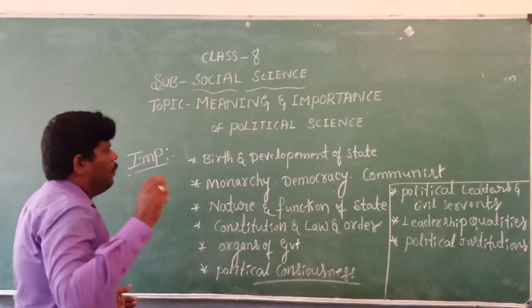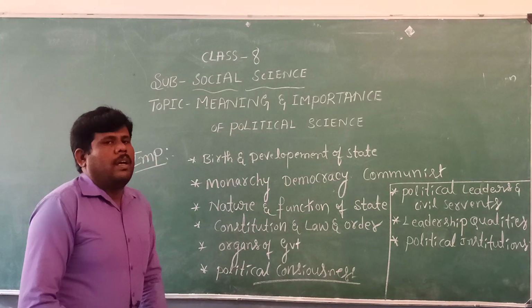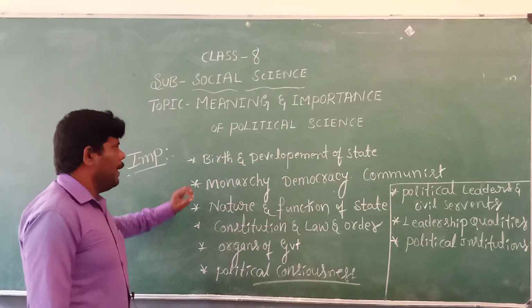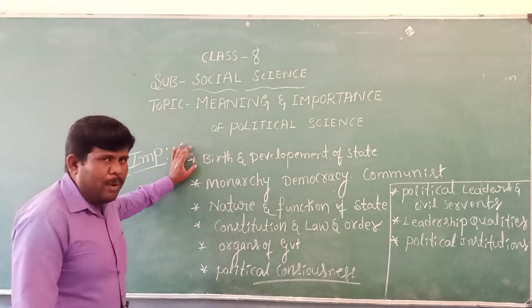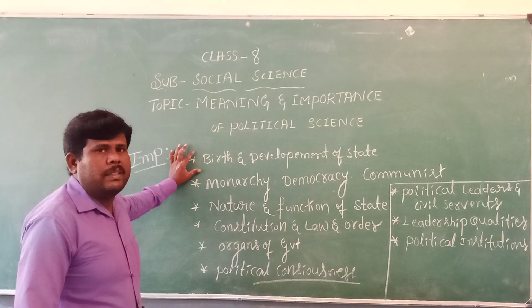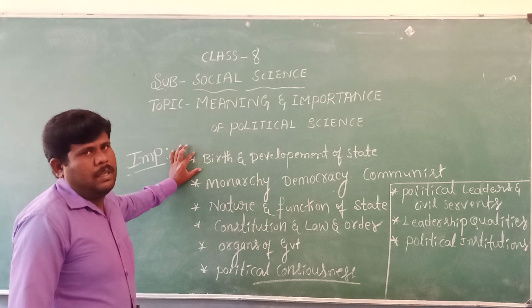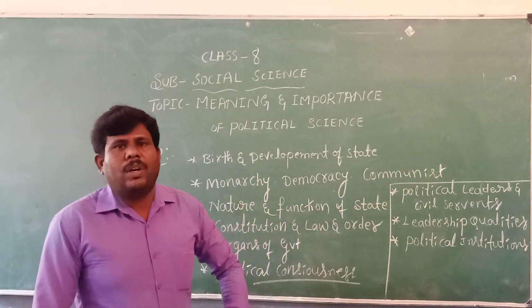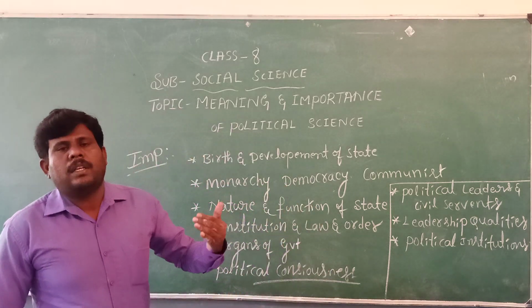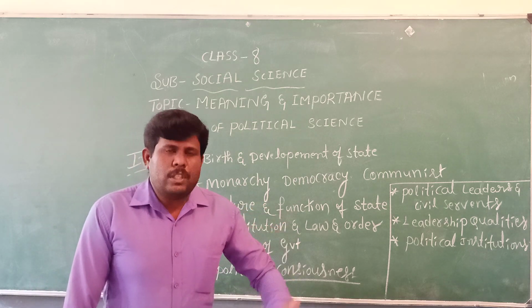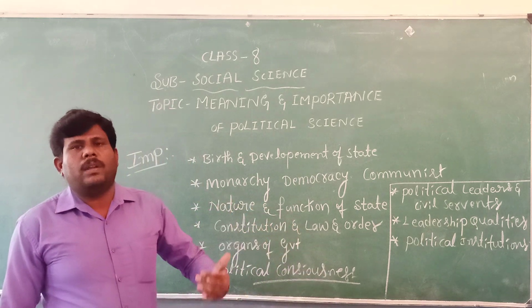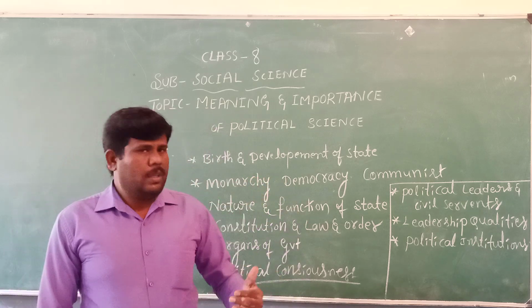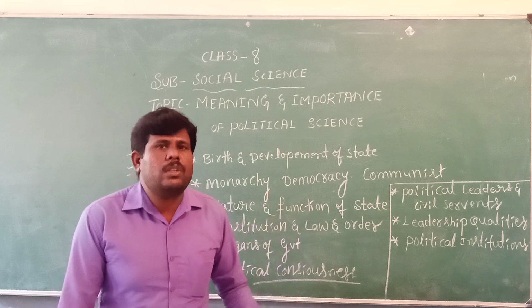So, there are other important areas for the study of political science. Basically, these are: 1. Political science helps to understand the birth and development of the state. How a state is born, what are the factors for the development of the state, which principles were followed, how many people are necessary for state reorganization, what name is given to that state, everything is learned through political science.